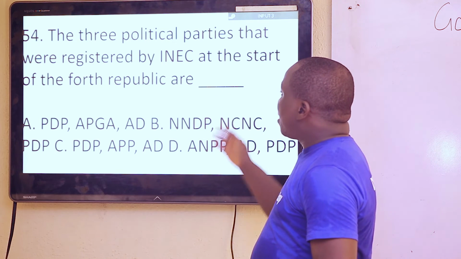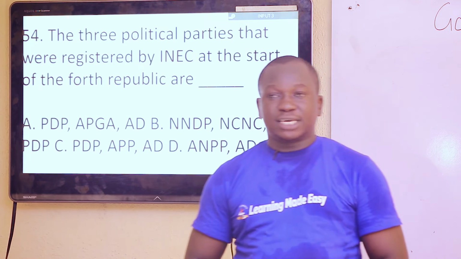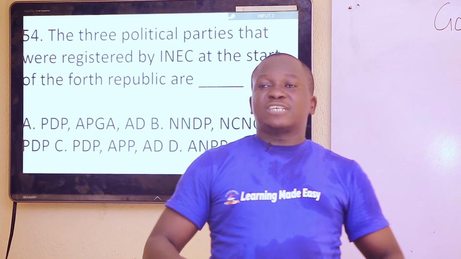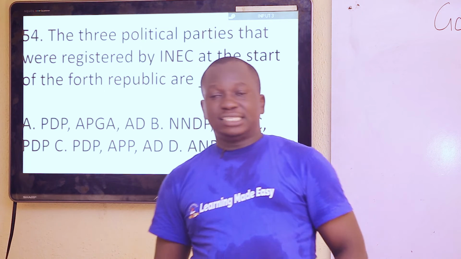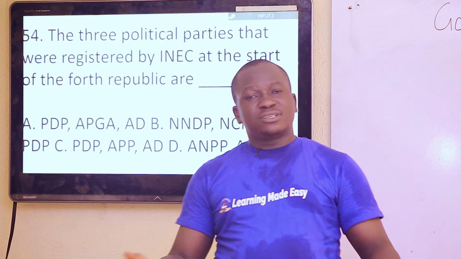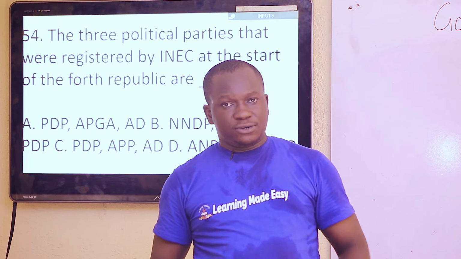The three political parties that were registered by INEC at the inception of the Fourth Republic, you know, when General Abdulsalami Abubakar came into power, following the death of General Sani Abacha in 1998, he promised that he was going to spend just a year in office and he will hand over to civilians and that elections will be conducted.